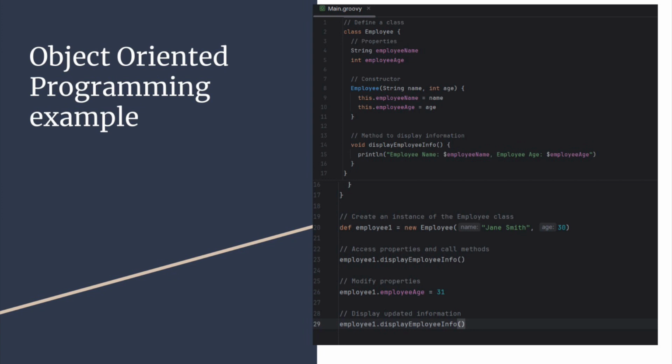First we have the Employee class, which is defined by two properties, as you can see, employee age and employee name. And the method we use in this program is displayEmployeeInfo, which is a method that prints the employee's name and age using println and string interpolation with the $ sign, as you can see.